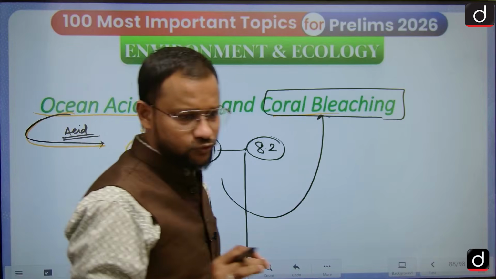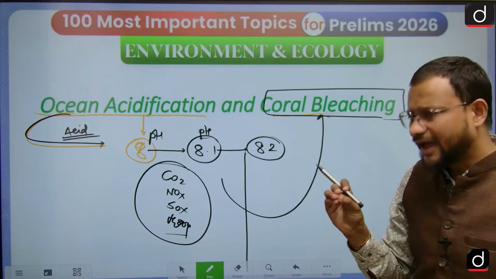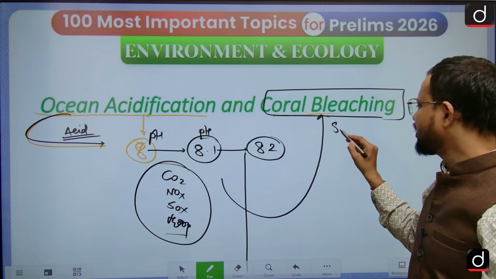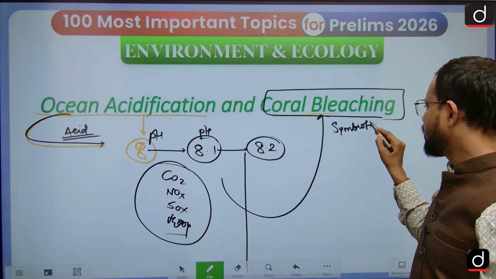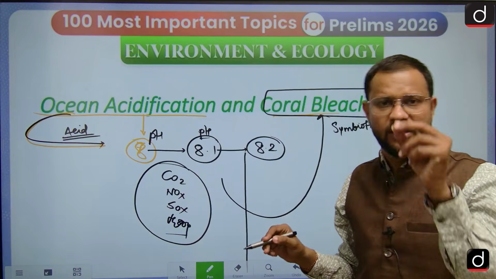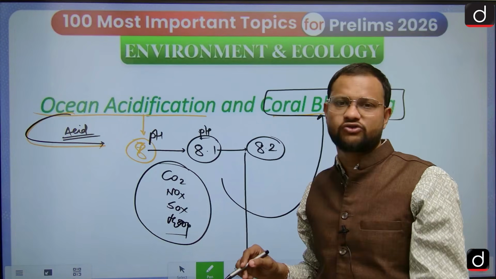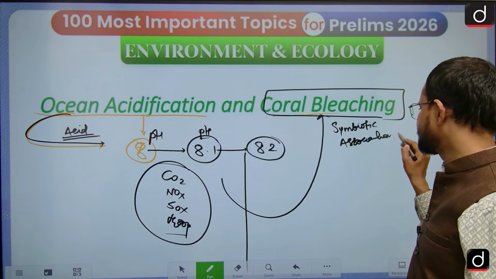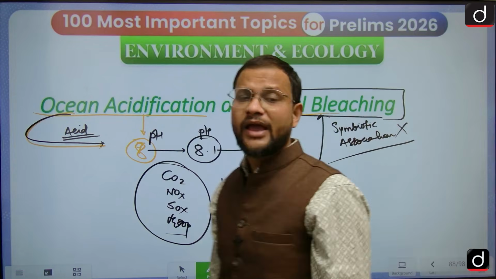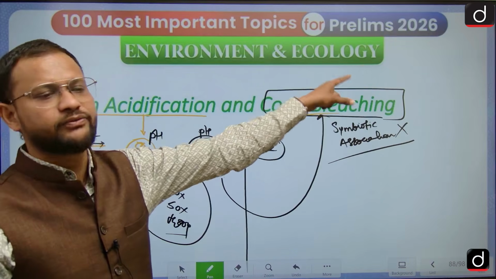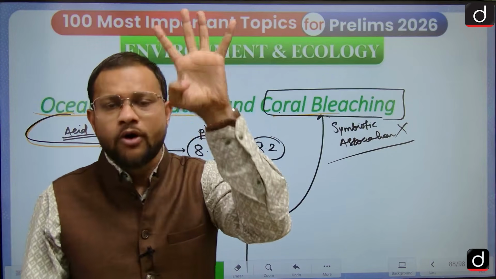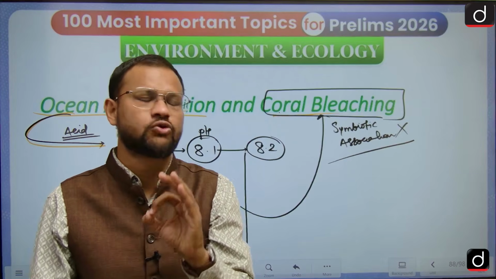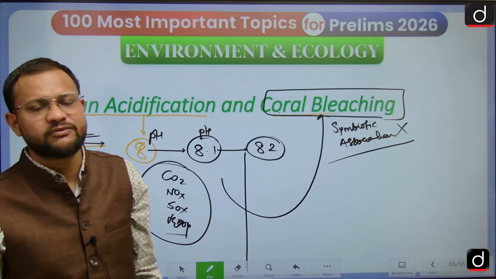Corals are the most diverse species on the Earth's surface, and because of this oceanic acidification, the symbiotic association between corals and algae, zooxanthellae, gets broken or destroyed, and because of which this coral bleaching phenomenon occurs. We are now entering the fourth mass coral bleaching event. Yes, guys, the fourth mass coral bleaching event has been identified now, and that is a very grave sign of concern.